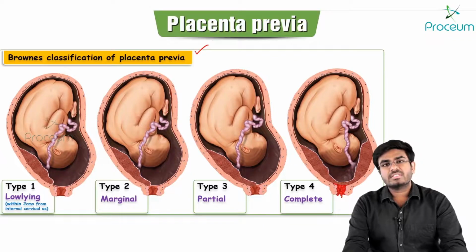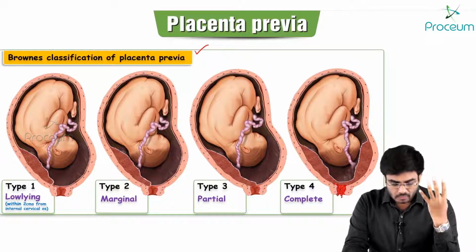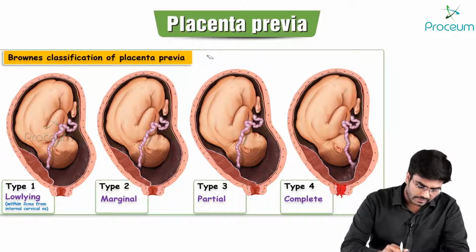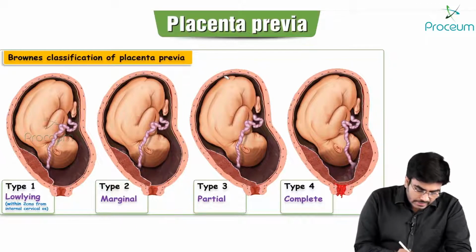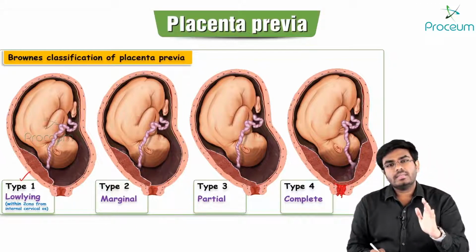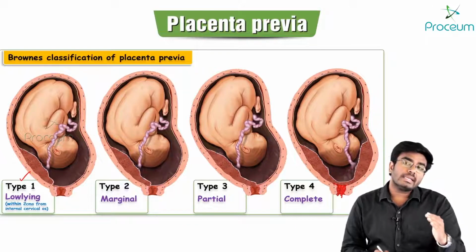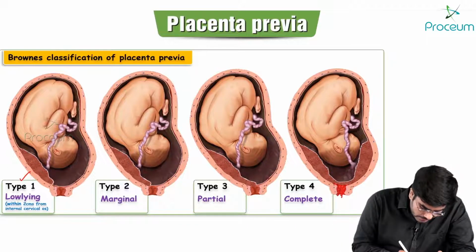How many classifications are there? There are 4. Okay, there are 4 degrees of placenta previa. What are they? In type 1, the placenta is low lying, within 2 centimeters from the internal cervical os. This is the internal cervical os, right?